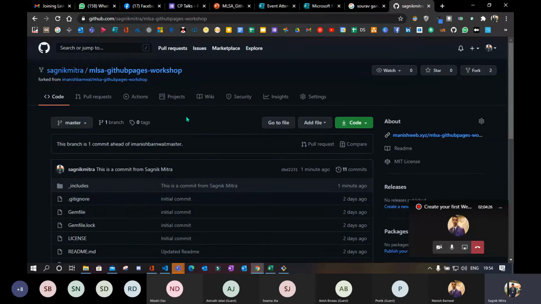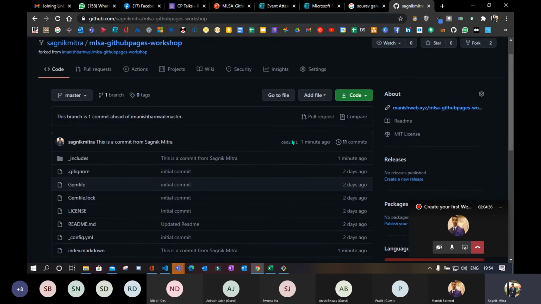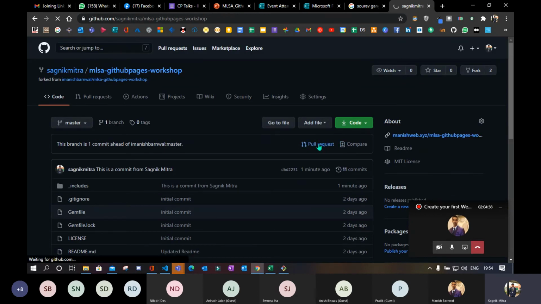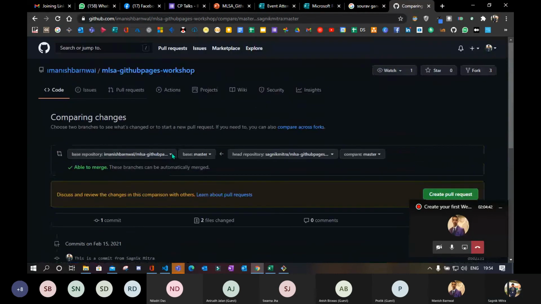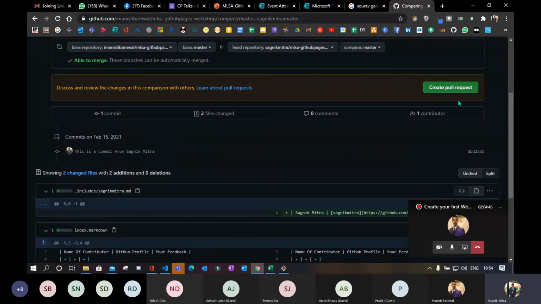So what is a pull request? A pull request is a request that will be sent to Manish saying that the user, Shagnik Mitra, has committed these changes, so if you can please include it. So you can simply create a pull request. Okay, so this is the pull request. So just create a pull request.